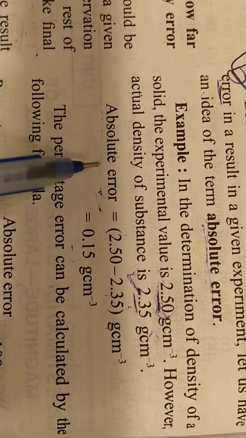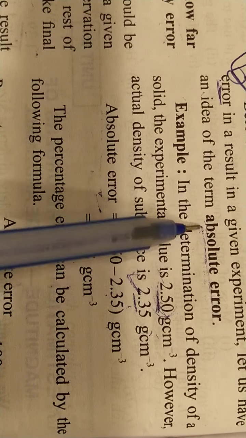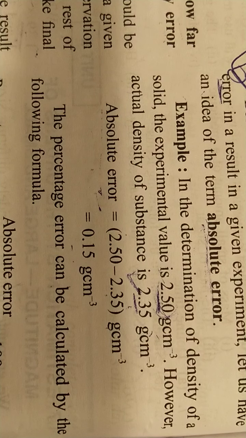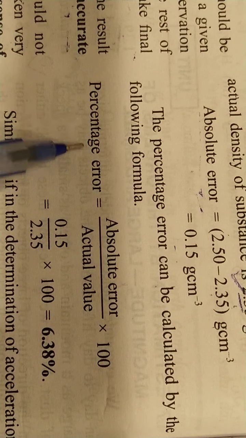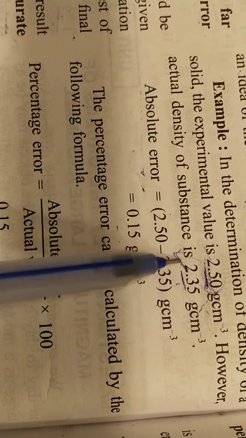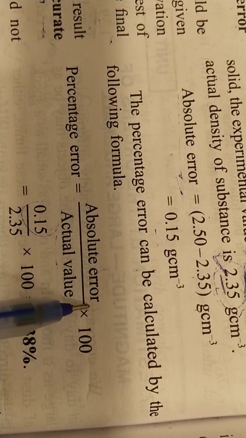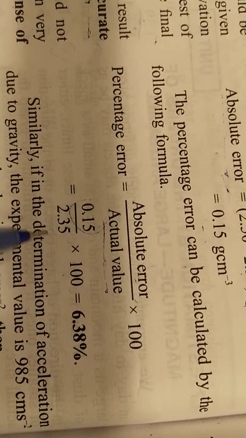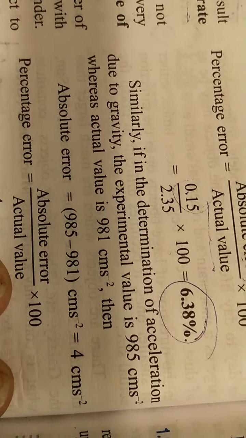So to find percentage of error, first we have to find absolute error. And after finding absolute error, we can find the percentage of error. And what is the percentage of error? The percentage of error is absolute error divided by actual value. The actual value is 2.35, and in 2.35 the error is 0.15. That is absolute error over actual value, into 100. And the answer is 6.38. That is the percentage of error.